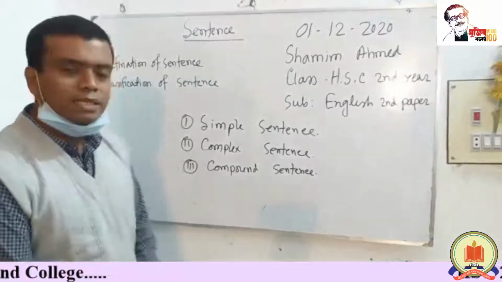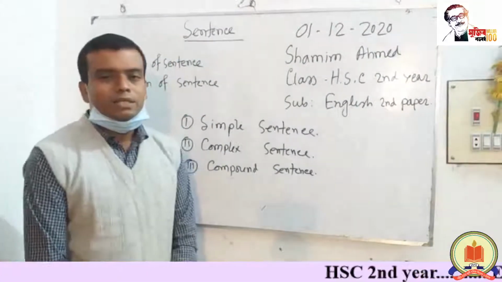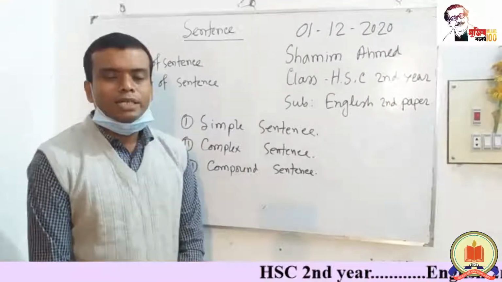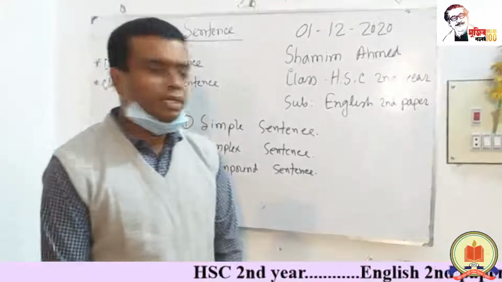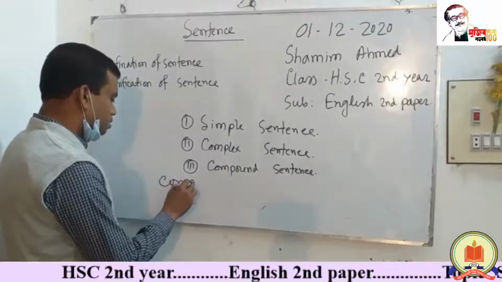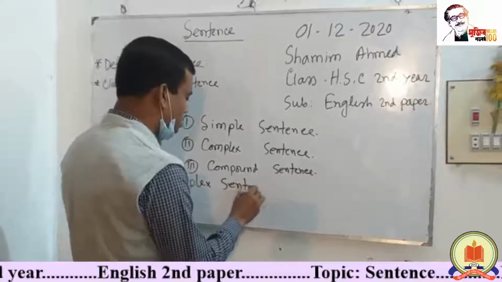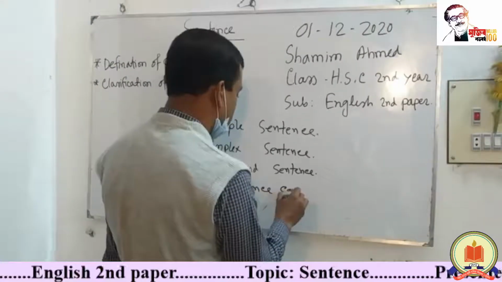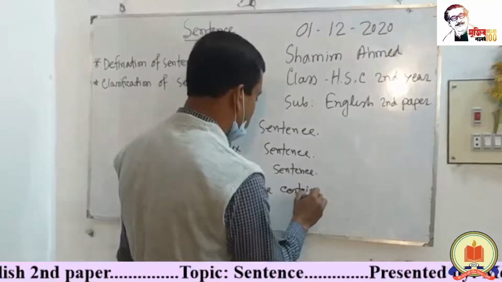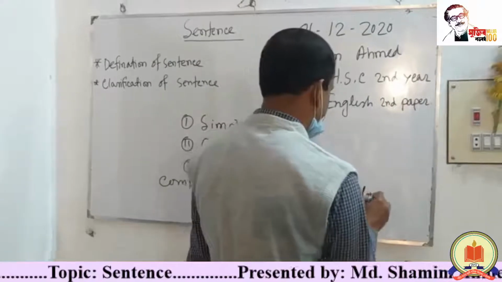What is a complex sentence? A complex sentence contains two clauses.